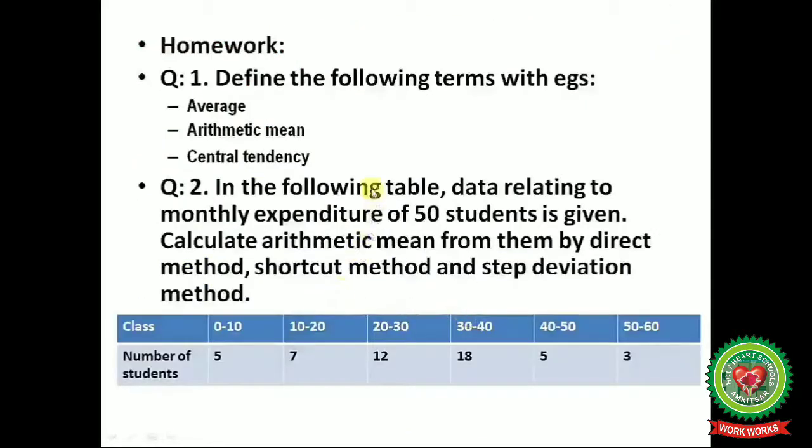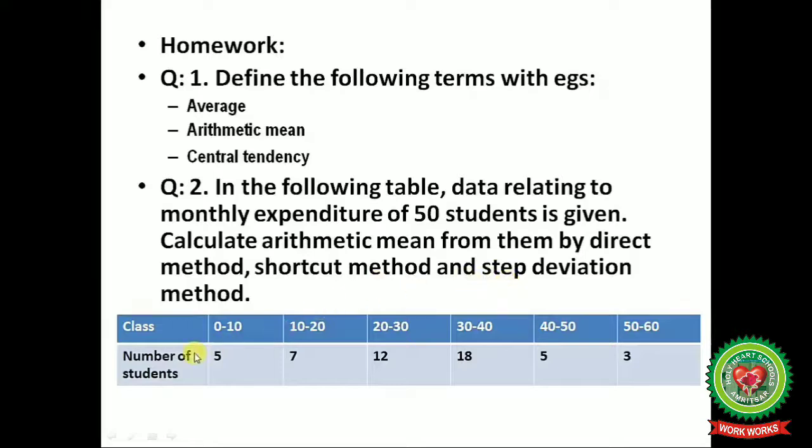Now, hope students you have all understood the topic of continuous series and combined mean. Now it's time to note down the homework. Our first question is, define the following terms with examples: average, arithmetic mean, central tendency. Question number 2: in the following table, data relating to the monthly expenditure of 50 students is given. Calculate the arithmetic mean by direct method, shortcut method and step deviation method.